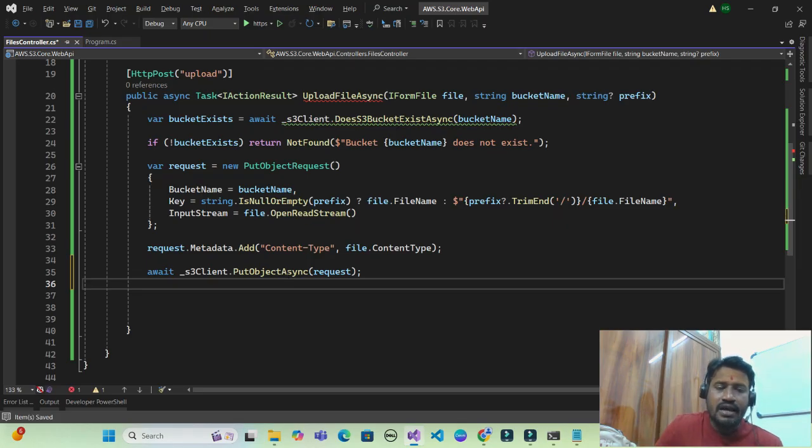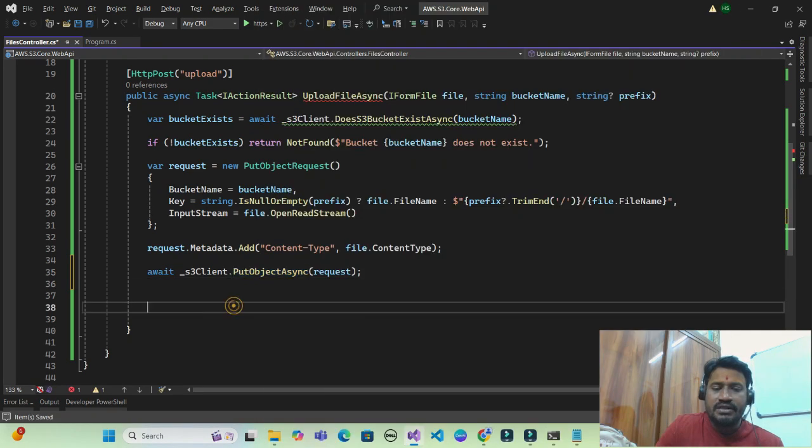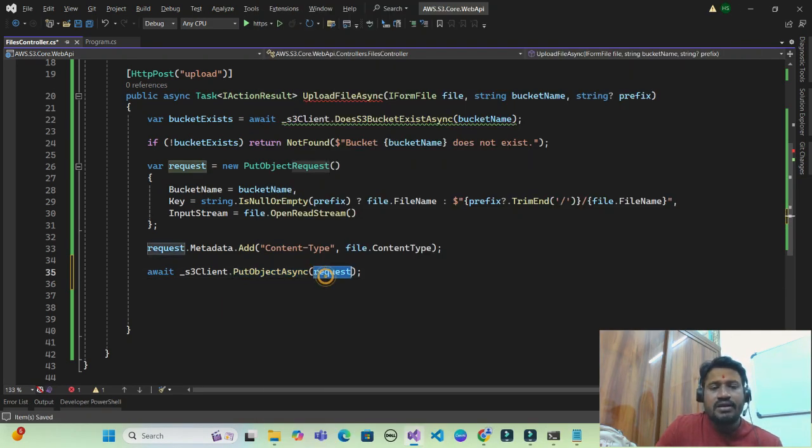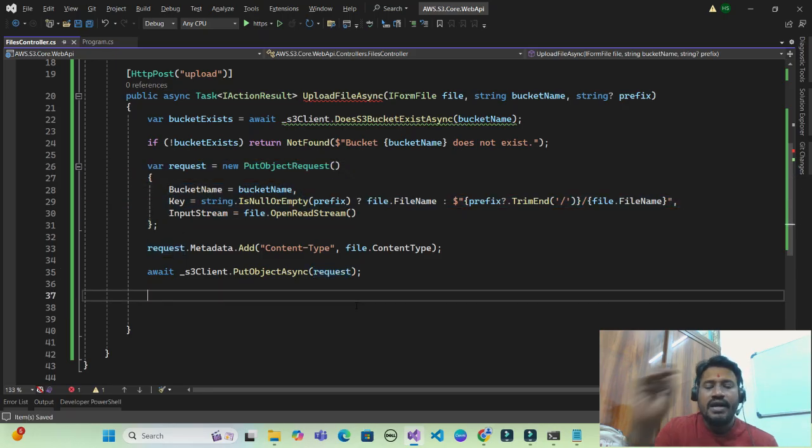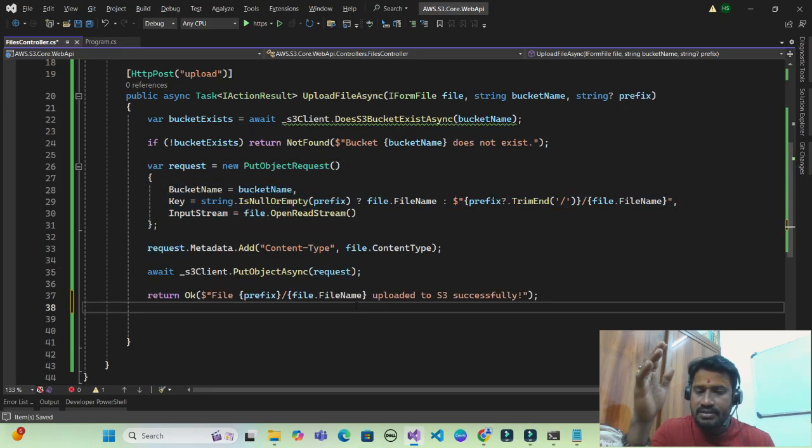To do that, I have to say PutObjectAsync with my request payload. And lastly, if the request is success, I will be sending a success message to the user saying that, hey, your file is uploaded. Let me put a breakpoint here and test the application.